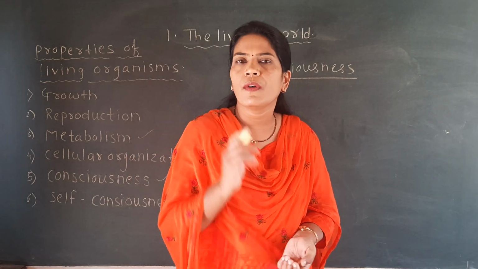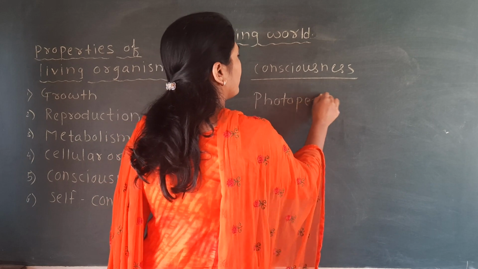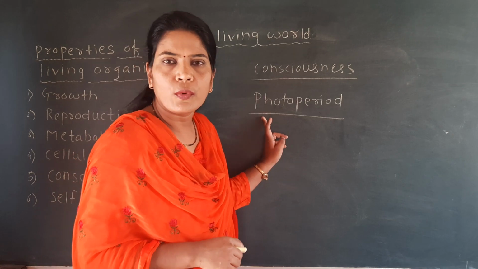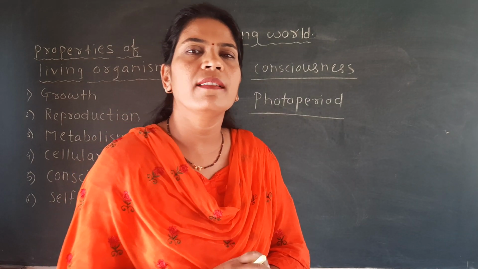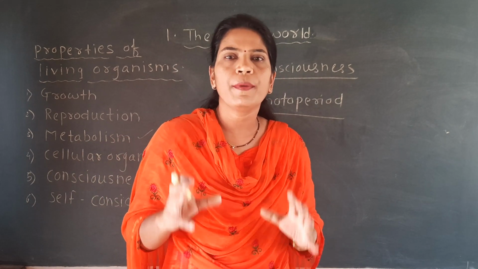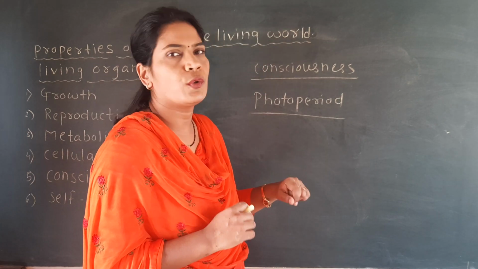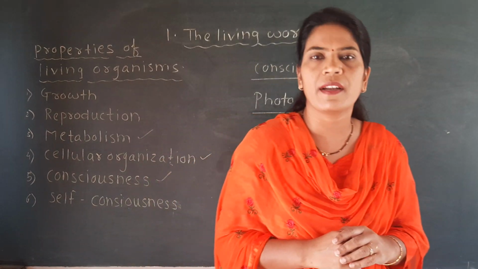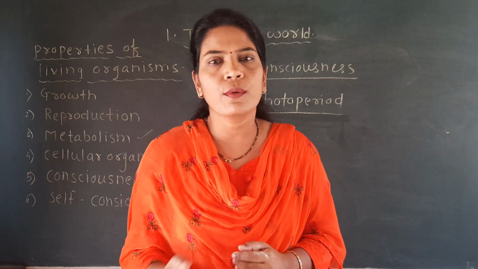For example, one more phenomenon is there that is called photo period. Photo means light and period means duration. That means photo period is the duration of the light, and there are some seasonal breeders like plants and animals which give response to this photo period. Then what is meant by seasonal breeders? There are some seasonal breeders which include plants and animals.